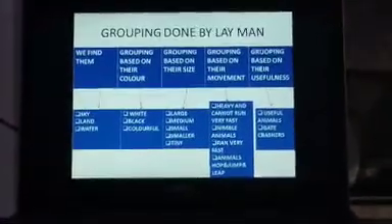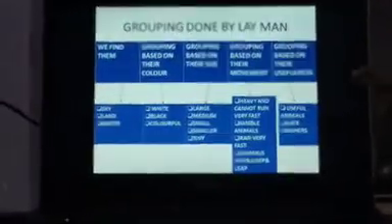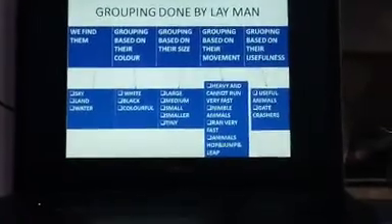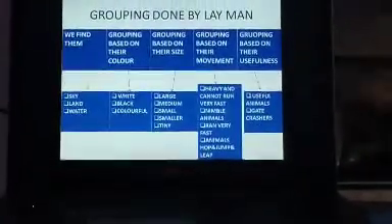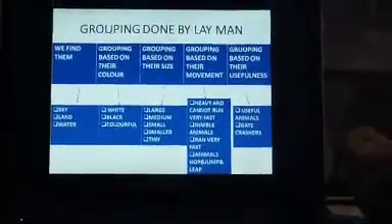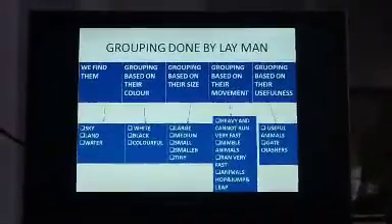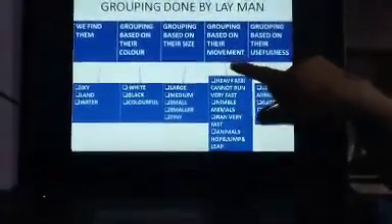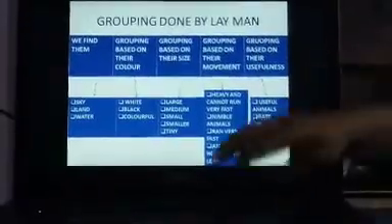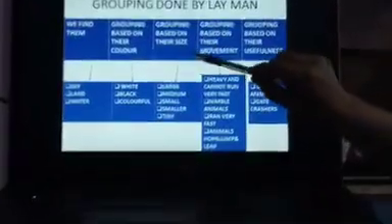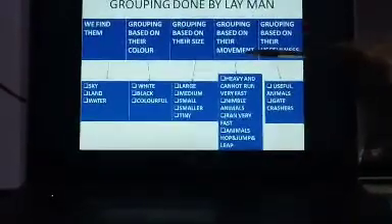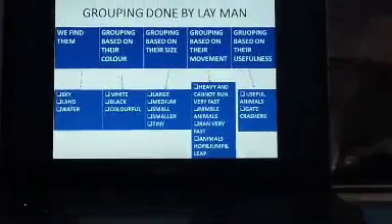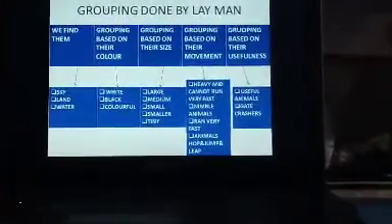It means how we people divide animals in our surroundings, how we group them. We group them on the basis of different categories, like where we find these animals: on land, in water, or in the sky. Then we also group them on the basis of their color, or their size. There is one more classification based on the movement of the animals, and one more based on the usefulness of the animal.